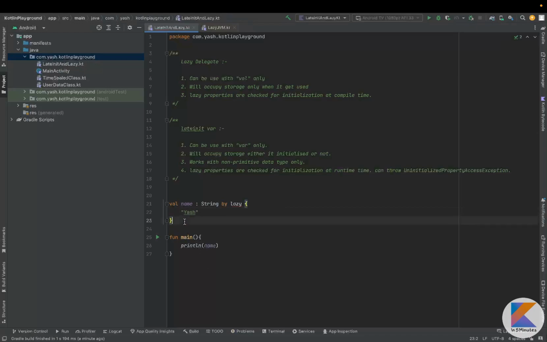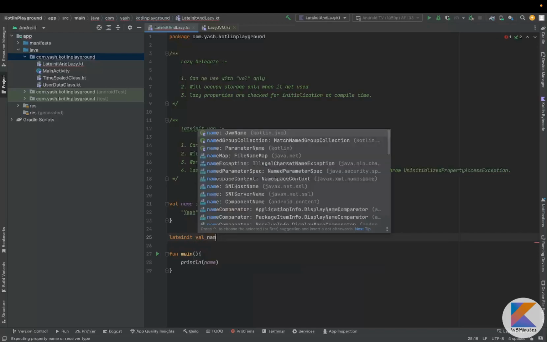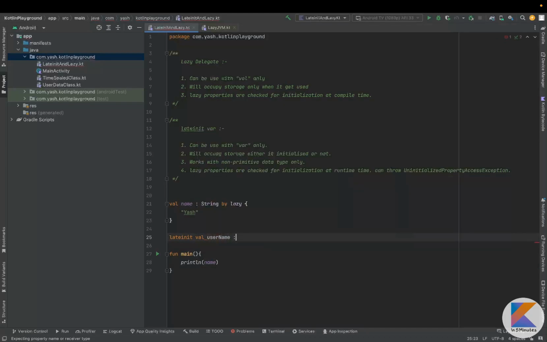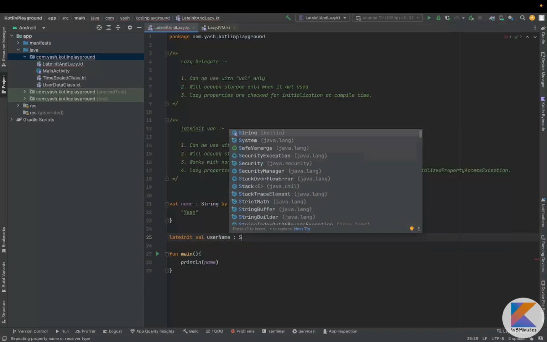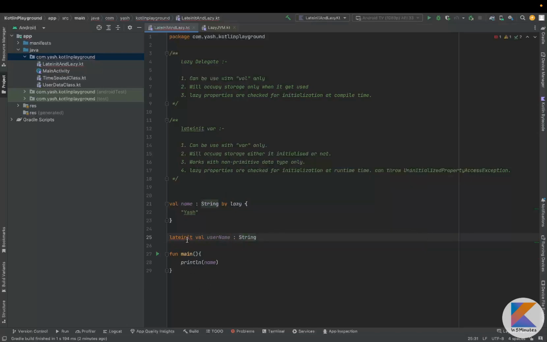So let's turn to lateinit var. The first thing about lateinit var is that it can be used with var only. If I am using val with lateinit, and I say username of type String, you will see the compile time error: lateinit modifier is allowed only on mutable properties.